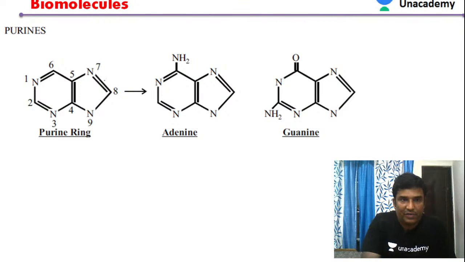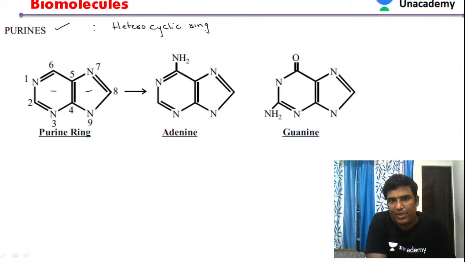So let us see the structure of these bases. Purine. You can see this is the purine ring. In the purine ring, you have two rings here. It is a heterocyclic ring. You can clearly see that it is a heterocyclic ring. It has two different types of rings, so that's why it is called a heterocyclic ring.